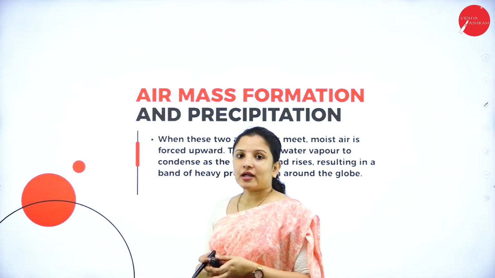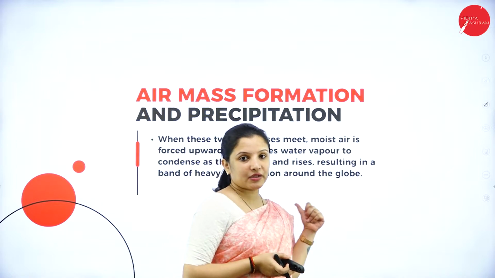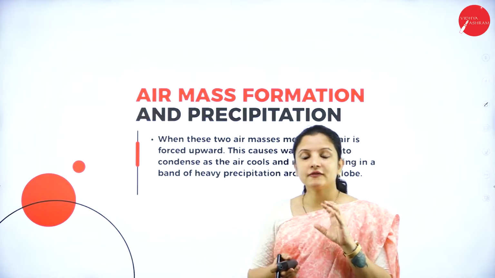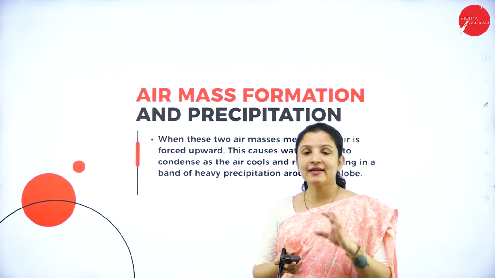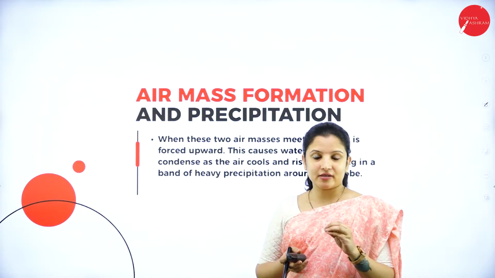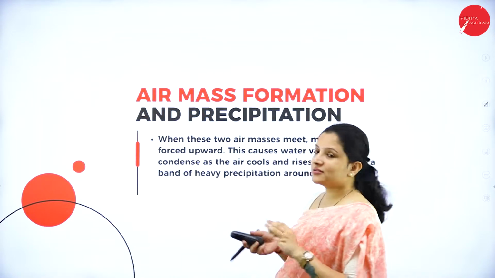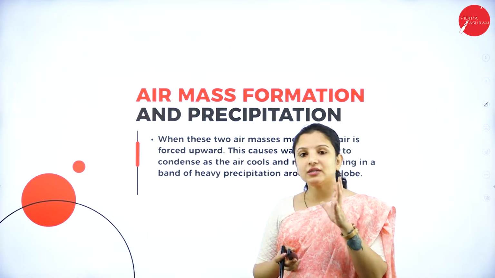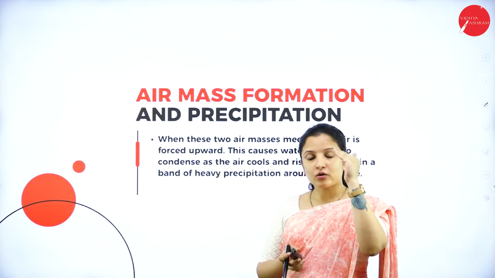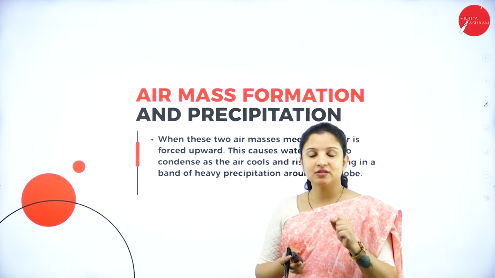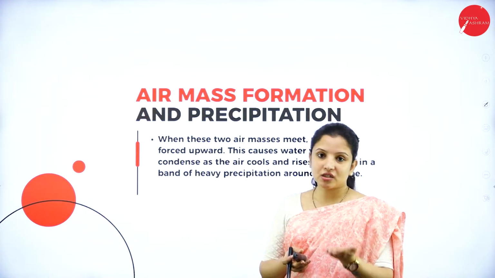Next, talking about air mass formation and precipitation, because we had learnt in the previous slides that for the formation of air masses, heating of the earth is required, right? So when the earth gets heated, what happens? Air masses tend to form. As the earth receives radiation from the sun, the surface of the earth gets heated.